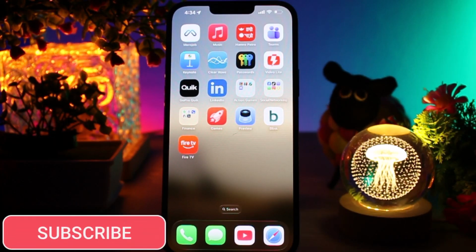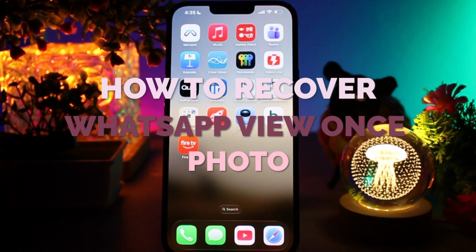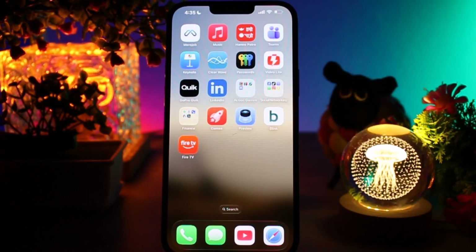In today's video, I will show you how to recover a WhatsApp view once photo on an iPhone. Let's get started. First, it's important to understand how view once works on WhatsApp.